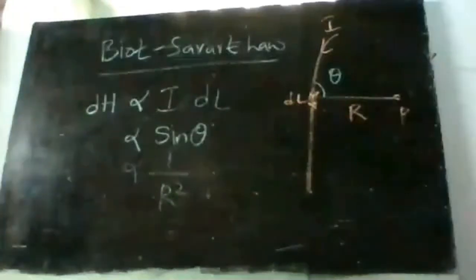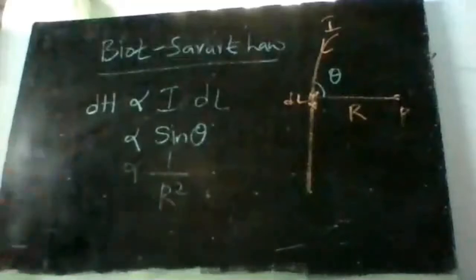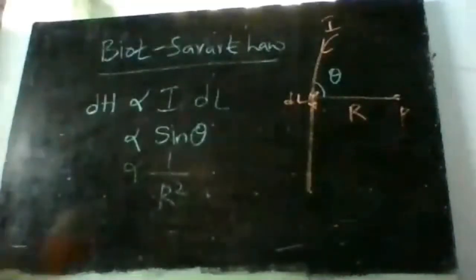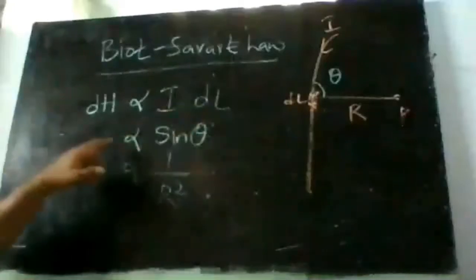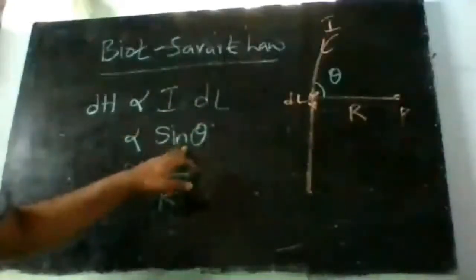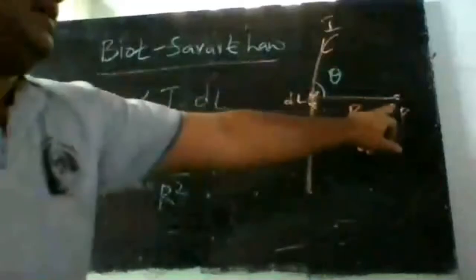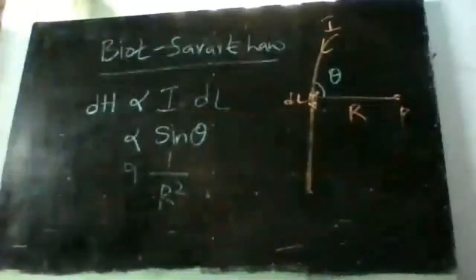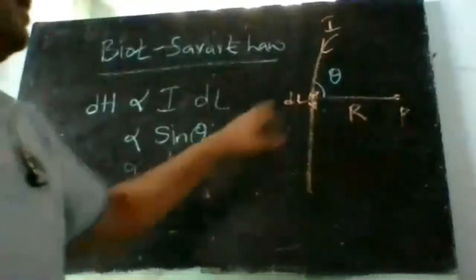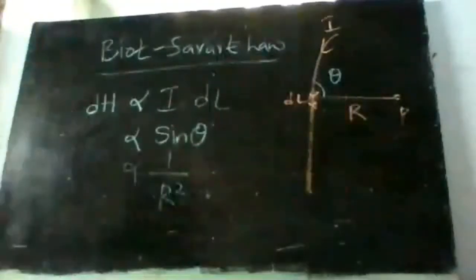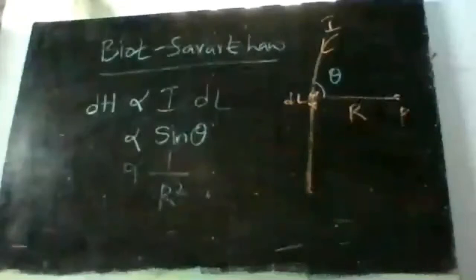So Biot-Savart's law says that the magnetic field intensity will be directly proportional to the current passing through the conductor and the length of the conductor, directly proportional to the sine of the angle between the conductor and the line joining the point, and inversely proportional to the square of the distance between the conductor and the point. So this is Biot-Savart's law.